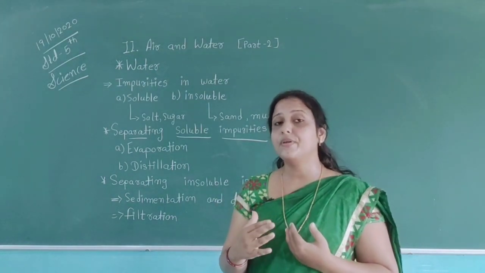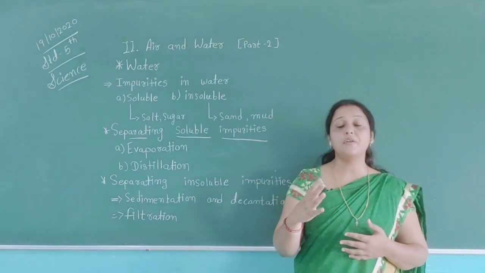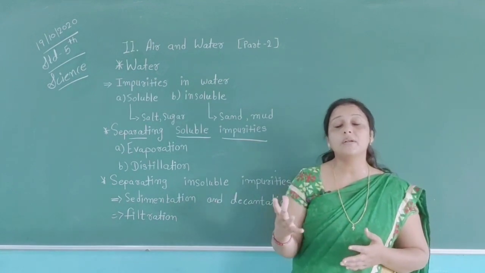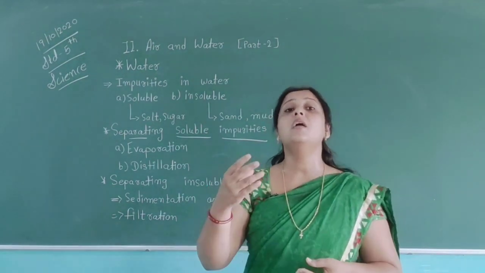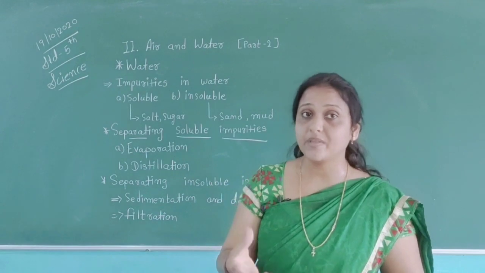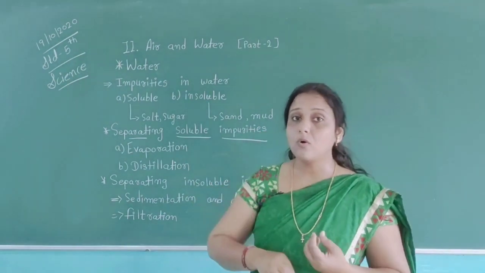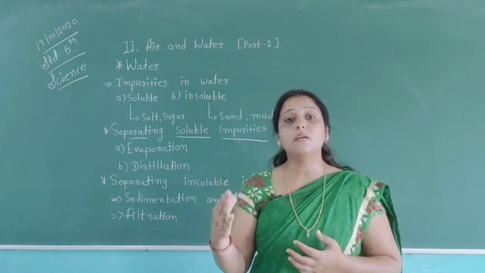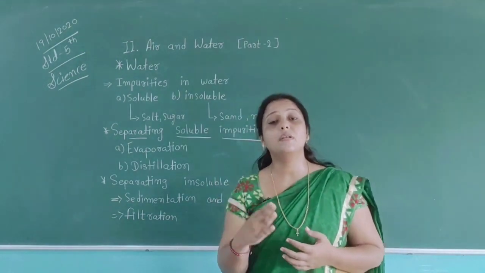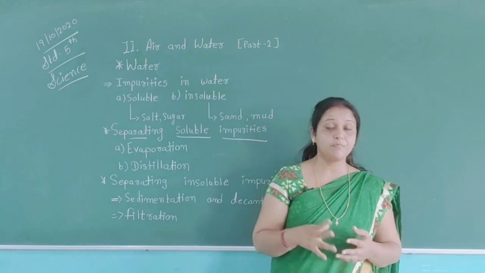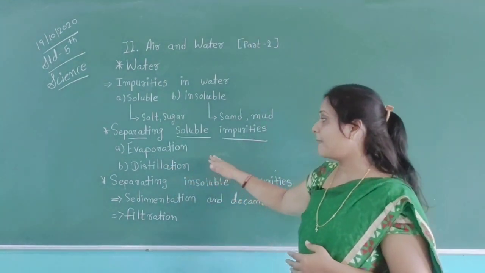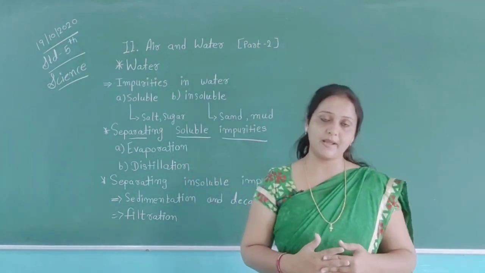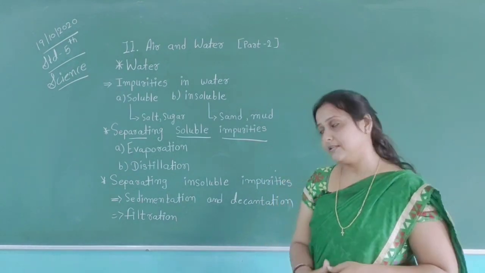For example, if we have salt in water, then when we heat the water, after some time the water will become vapor, and the salt will settle at the bottom, and like this we will get clean water. This is called the evaporation method. It is a very simple method.